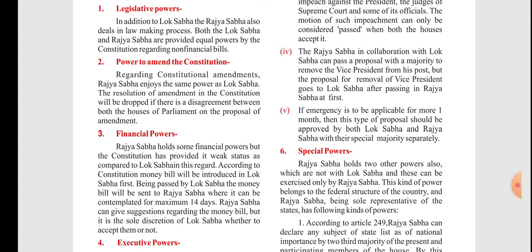If any amendment is formed by the Lok Sabha and Lok Sabha approves the amendment, but Rajya Sabha does not agree with the valid point, then that amendment comes under cancellation. Understood? So the consent of Rajya Sabha is as important as the consent of Lok Sabha. Understood? Amendment means changes and resolution means prastav.